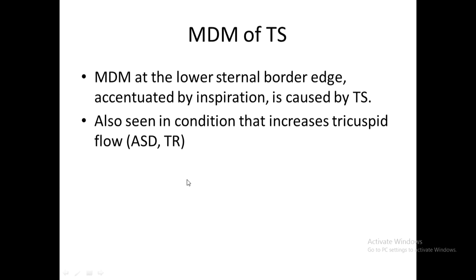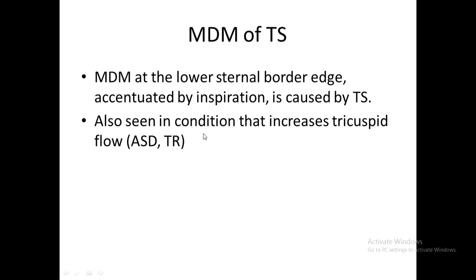So when you diagnose MS or MR, whatever the mitral valve problem may be, you should also check the tricuspid valve. You should also check the aortic valve. Should also check for PH. Of course, the pulmonary valve is hardly affected by rheumatic disease, but it is possible. But you have to check for pulmonary arterial hypertension, which is very common. So these are the things you have to look for.